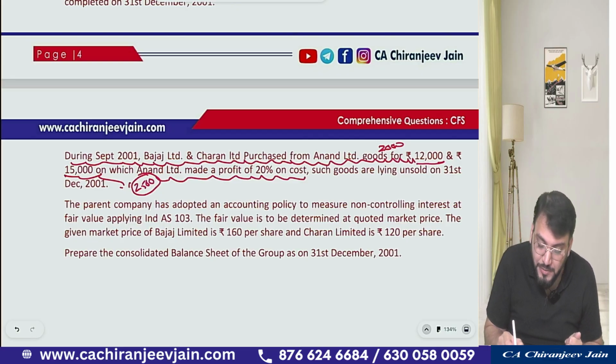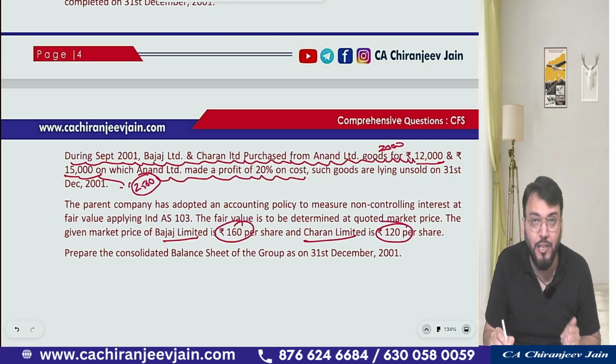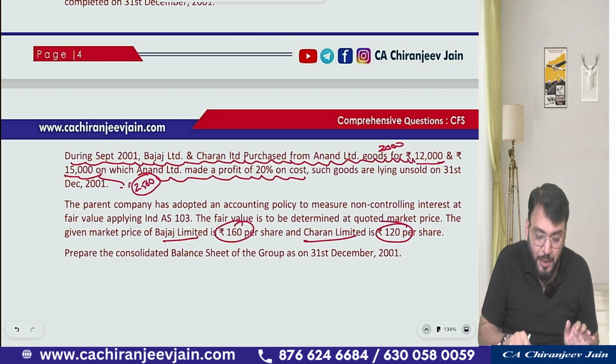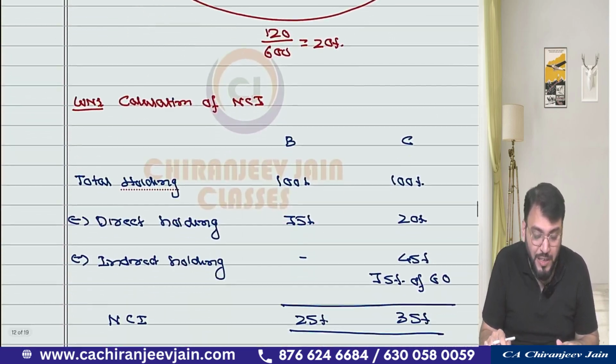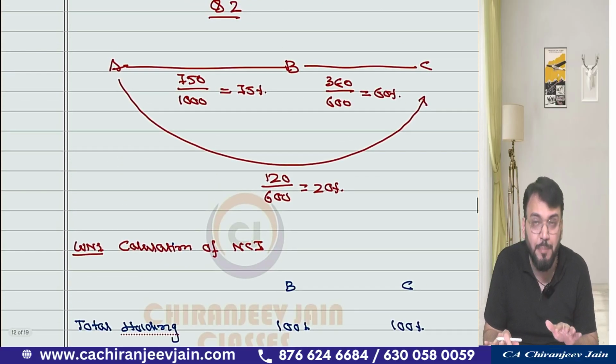For this purpose, the market price of the equity shares of Bajaj Limited is 160 and Charan Limited is 120. This is the entire question. Can we come to the solution? So first we'll calculate NCI. I have already prepared one diagram.